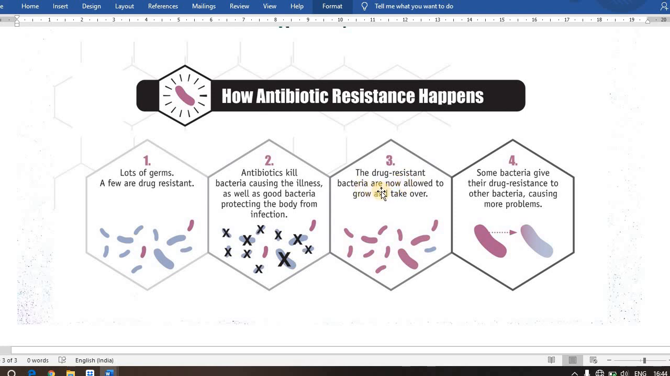So the drug resistant bacteria are now allowed to grow and take over the situation, and they replicate, grow, multiply, and increase their population. They also give their drug resistance to other bacteria, causing more problems. Means they transfer their genetic material to the other bacteria via conjugation, which makes other bacteria resistant to particular types of drugs or antibiotics. So this is how antibiotic resistance happens.